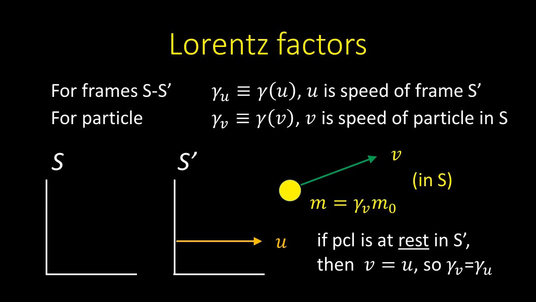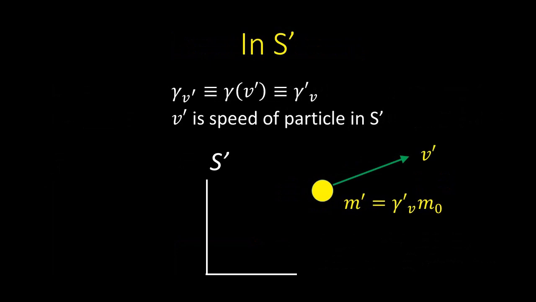In this case, the relativistic mass of the particle is written as m equals gamma subscript v multiplied by m naught. Note that, as in the analysis of the glancing collision, if the particle is at rest in S', then the particle speed v equals the S' speed u, so gamma subscript v equals gamma subscript u. In S', the particle has a different speed v', so its Lorentz factor gamma as a function of v' is different from gamma as a function of v in frame S, and therefore its mass m' is also different.